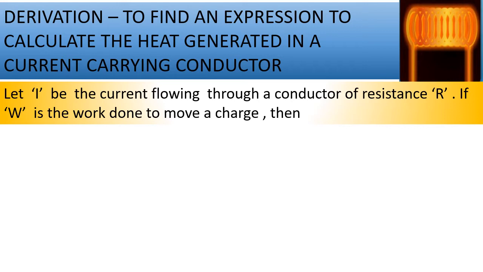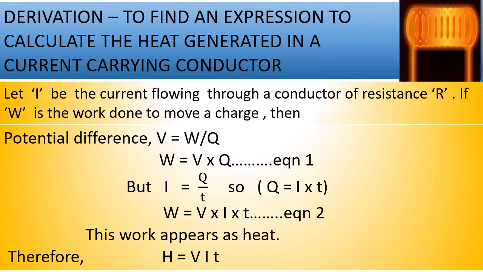Let I be the current that is flowing through a wire of resistance R. Let W be the work done to move a charge Q from one point of the conductor to the other. Then, children, we know that potential difference can be calculated using the equation V = W/Q. From that, if we modify, we get W = VQ, that is equation 1. Also, we know the equation to calculate current, that is I = Q/t. From that, we can rearrange and get Q = It. So when we substitute Q = It in equation 1, we get W = VIt.